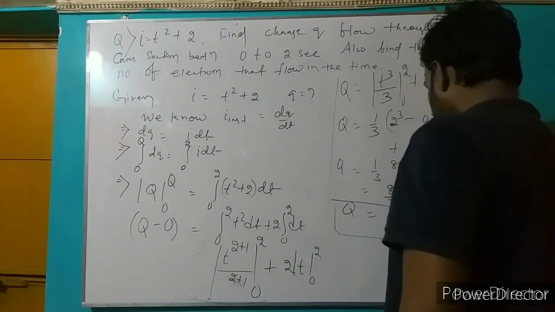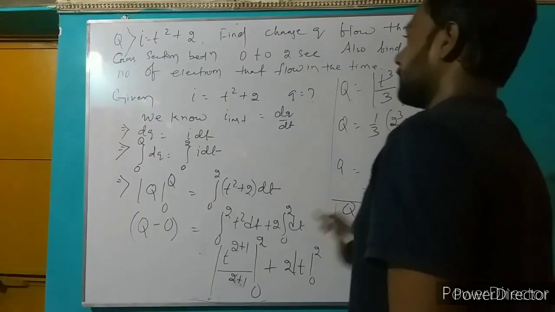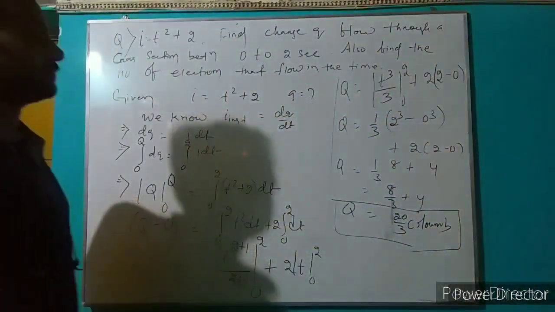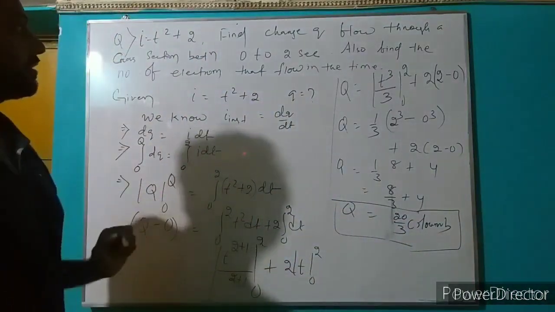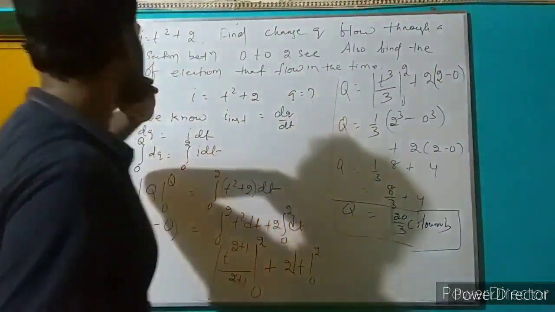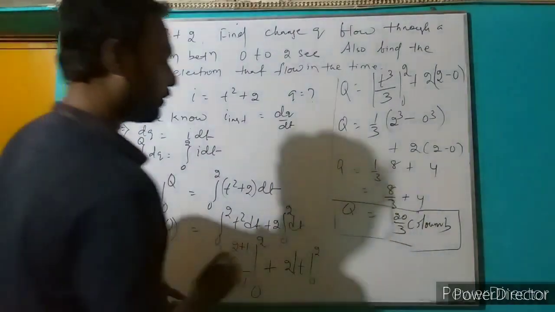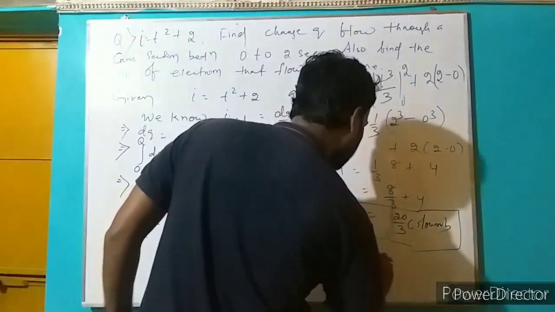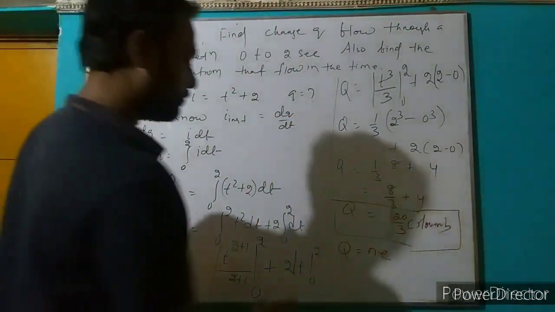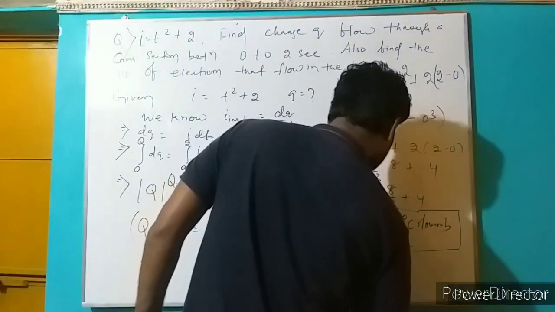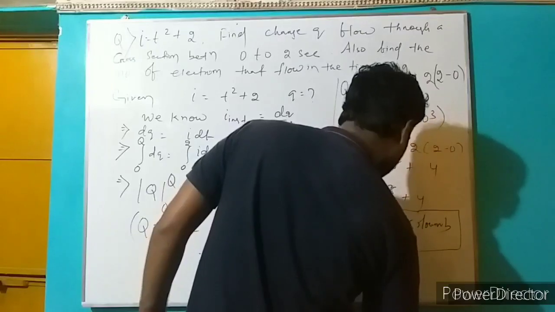This much coulomb of charge passes through the substance, so this charge flows and we get the corresponding current. Now we have to find how many electrons flow. We know the formula q equal to Ne. So the number of electrons is found using that formula, that implies N equal to Q by e.